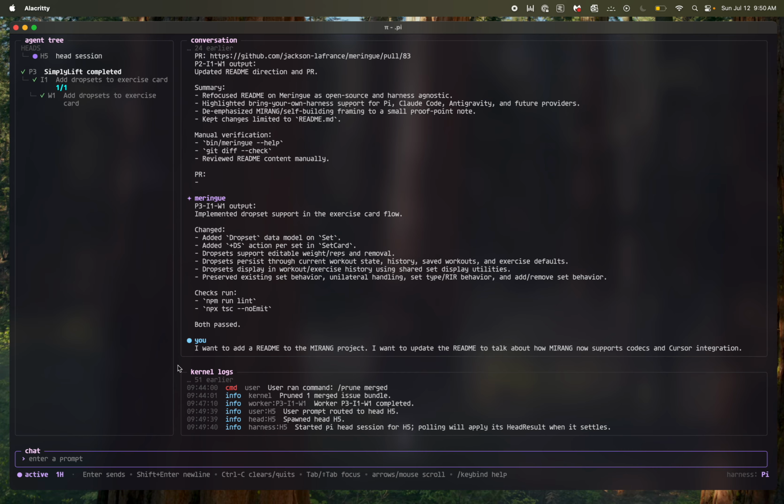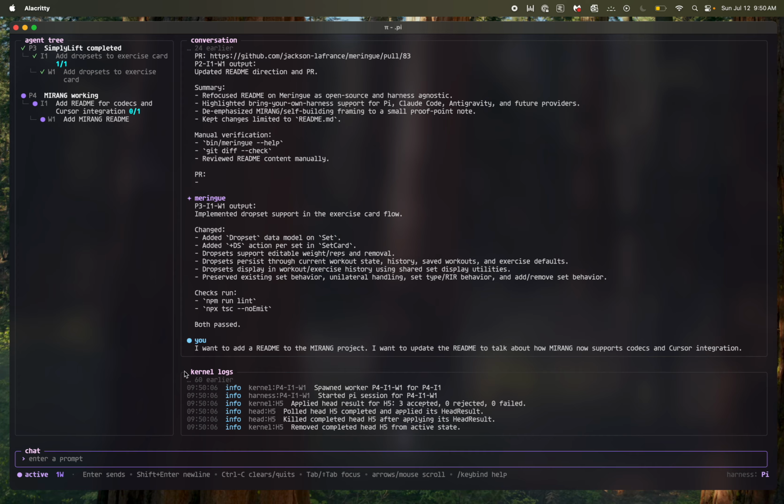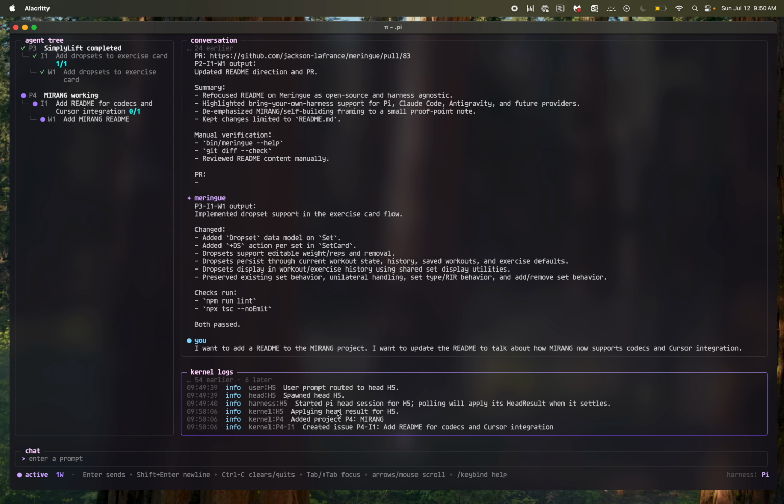And we can see what keeps this safe is the deterministic kernel. Meringue doesn't just allow agents to do anything. It uses a kernel with some preset commands that allow agents to create work trees, create projects, create issues. And these head agents, rather than running commands on their own unsafely, return structured kernel command outputs, which are validated against the kernel. And you as the developer can see this in the logs, just in case anything goes wrong, any errors come up. And this ensures that everything is safe.